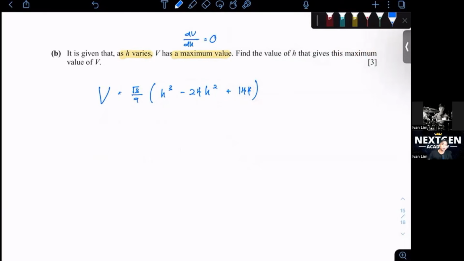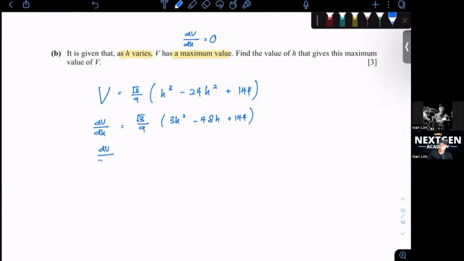So this part here you gotta get right the first question first. If you are wrong, you can't do it. Okay, so dv over dh would be root 3 over 9. Okay, differentiate this first. 3h squared minus 48h plus 144.